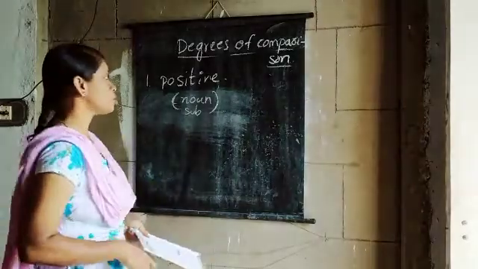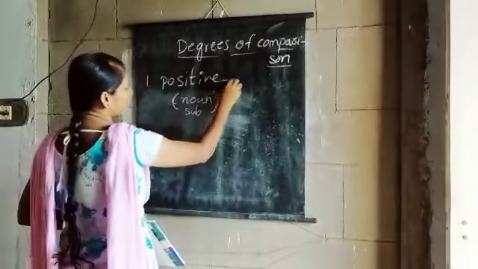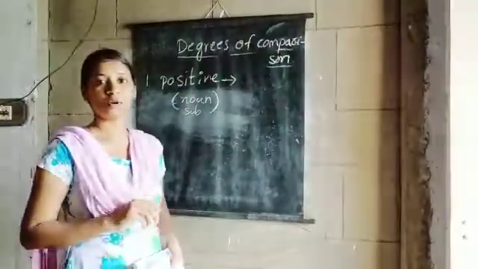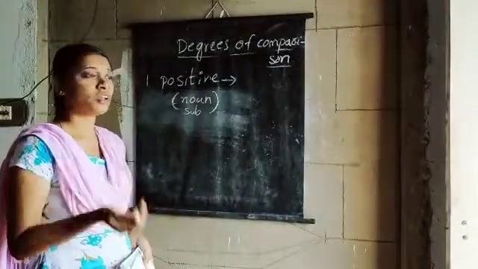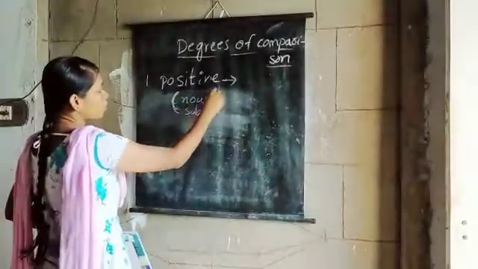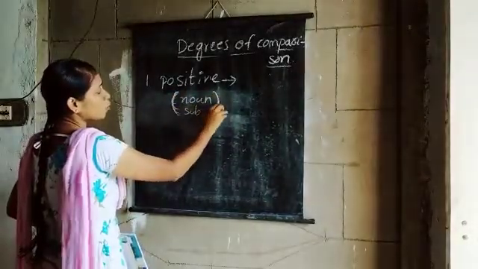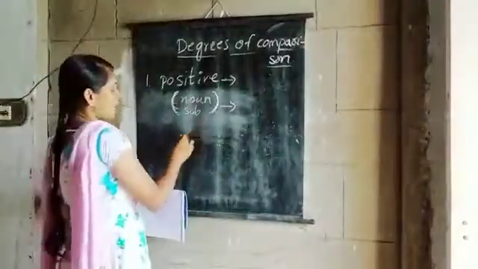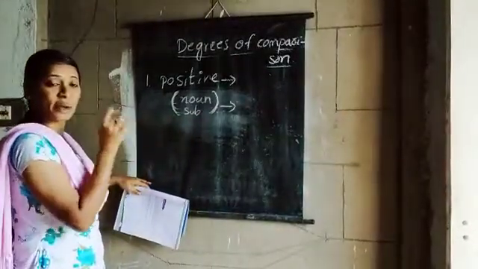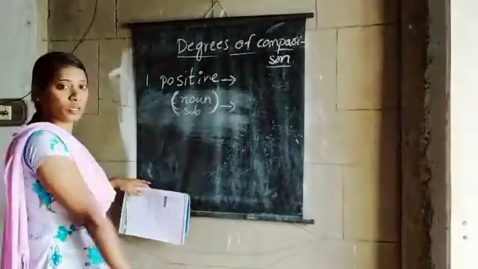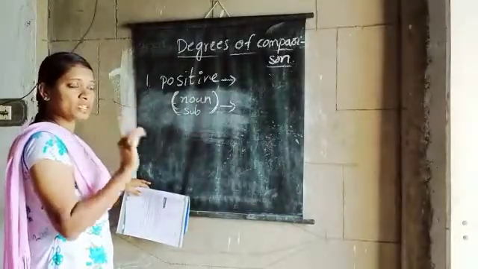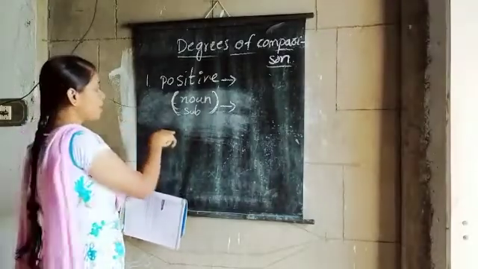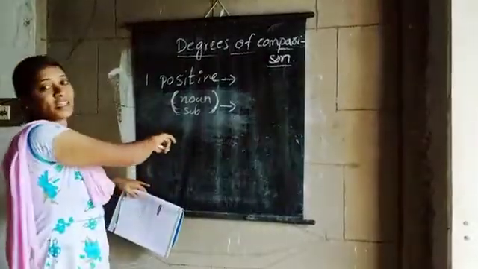In positive degree, we talk positively about a girl or a noun, only about that person or thing. In that sentence we are talking only about that subject. We appreciate or talk positively about the subject given in that sentence.